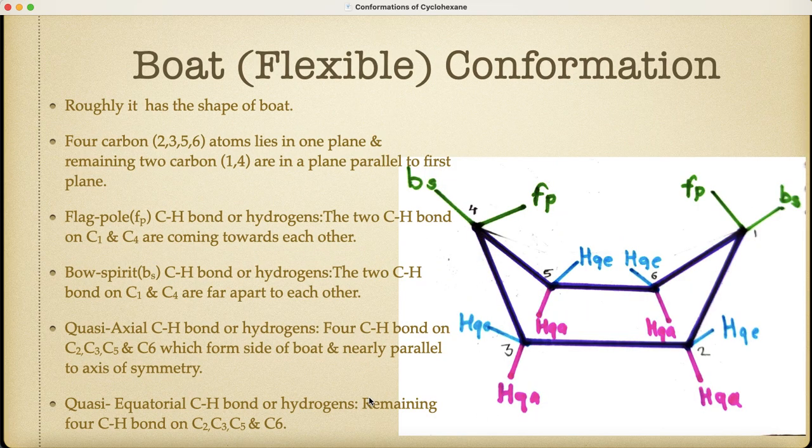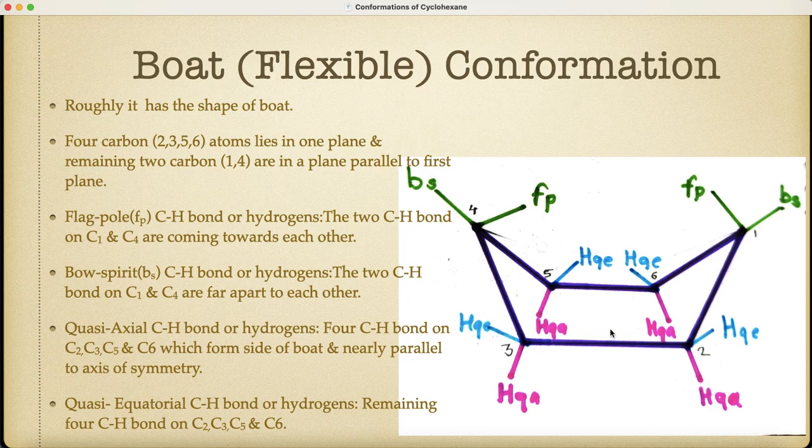The second type is the boat conformation. This conformation is also known as the flexible conformation. Roughly, it has the shape of a boat. That's why it is known as the boat conformation.